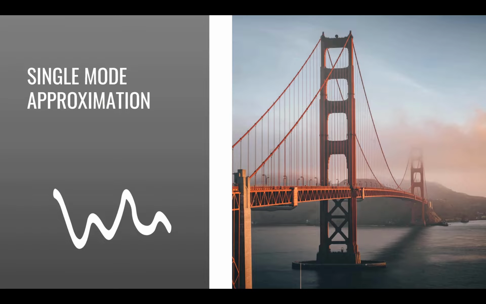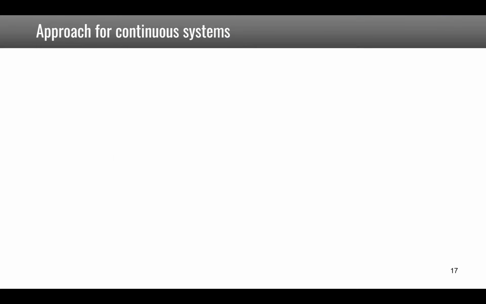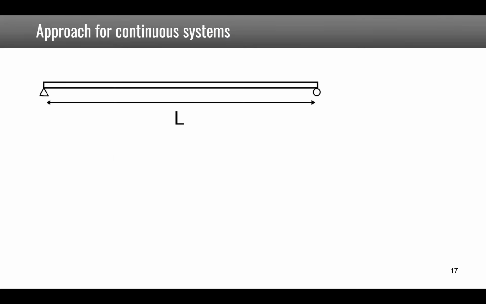As we saw, in some cases, the rigid elements in a structure can be replaced by a mass and the flexible elements by an equivalent stiffness. But there are some structures where it is not possible to make such an approximation. But as we will see, it is still possible to reduce the system to a 1 degree of freedom using the single mode approximation. Let's first look at the single mode approximation for continuous systems.